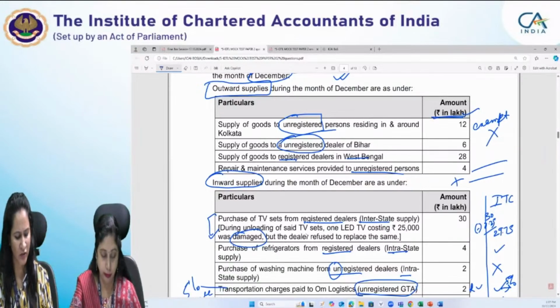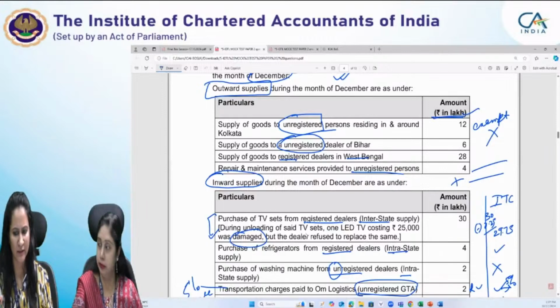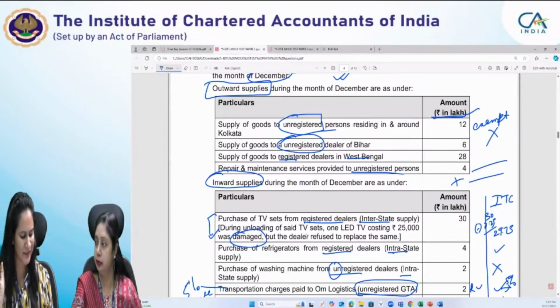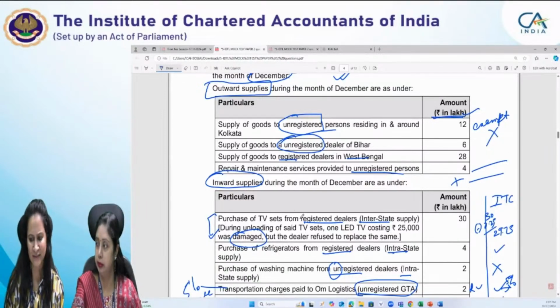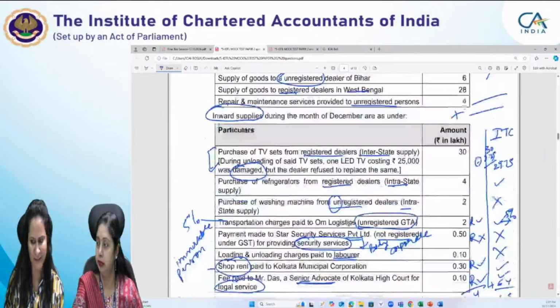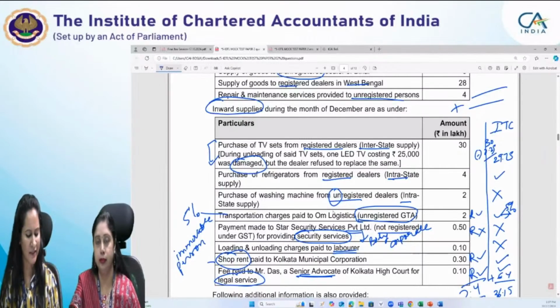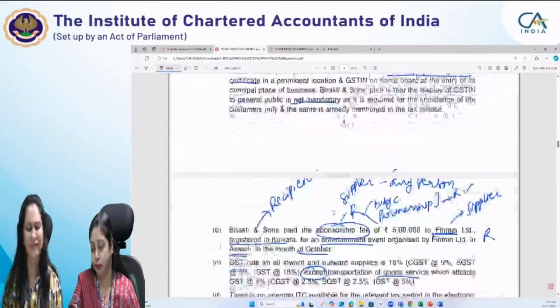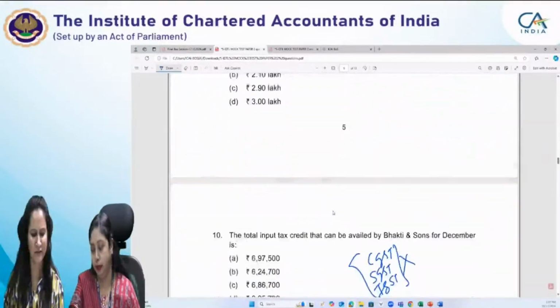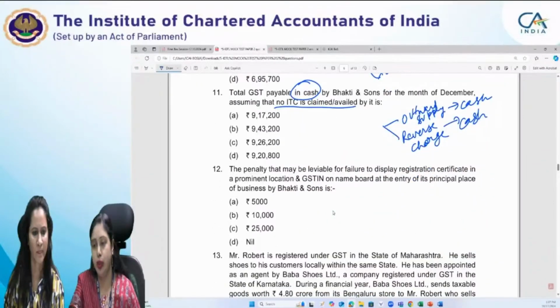You just add 12 plus 6 plus 28 plus 4, then multiply by 18%, and then add the services taxable under RCM, that is these three: 2 plus 0.3 plus 0.1, multiplied by 18%. Then 9,17,000 will come. That is your answer. So the correct option is option A.